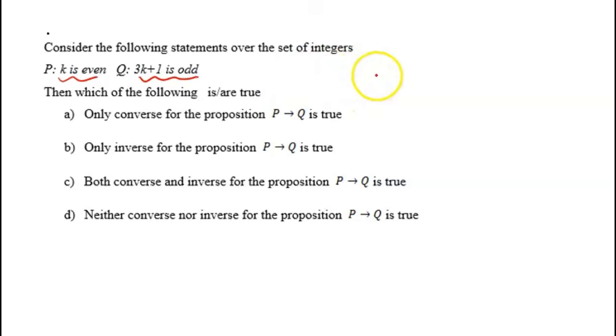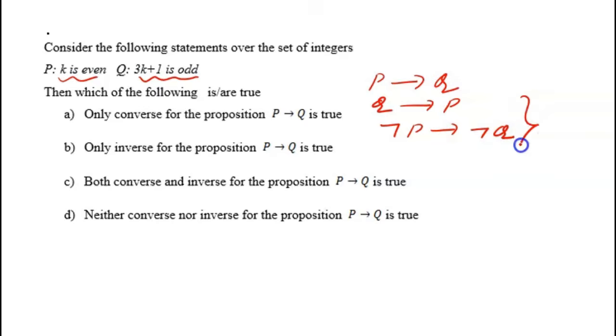Now we know that if we have a statement like P implies Q, its converse is written as Q implies P. And its inverse is the negation of P implies the negation of Q. And we know that the converse and inverse are equivalent statements.